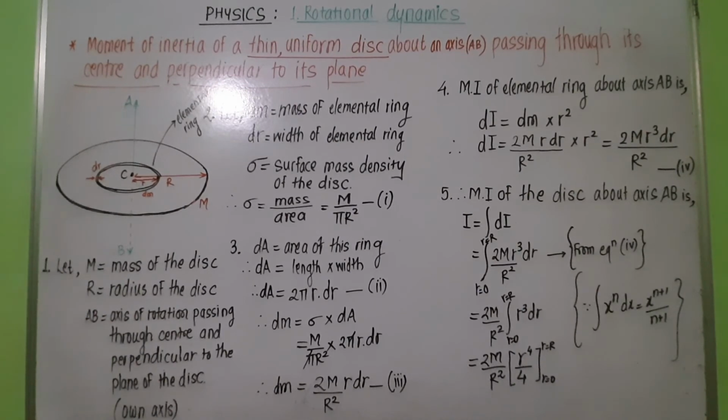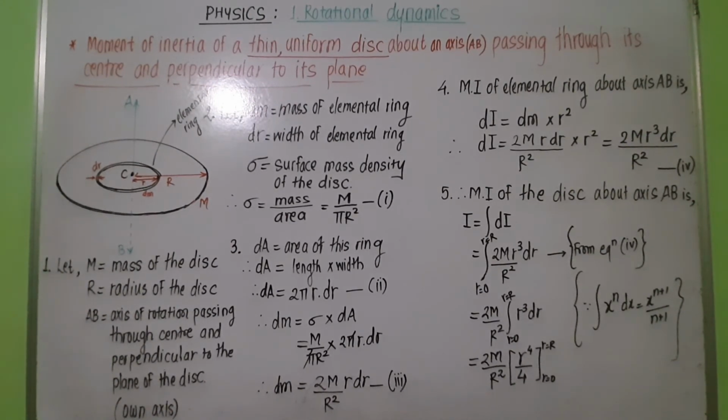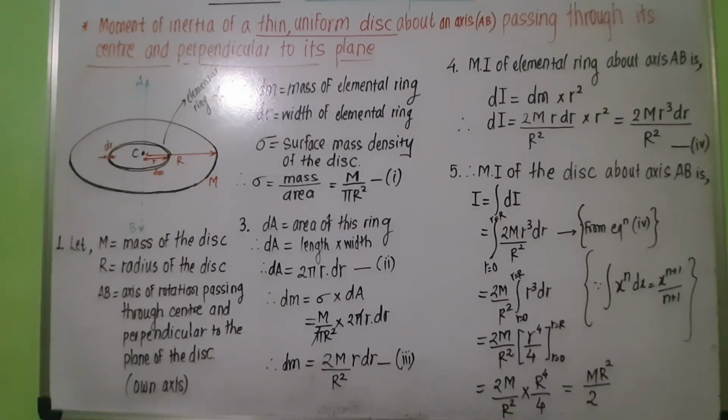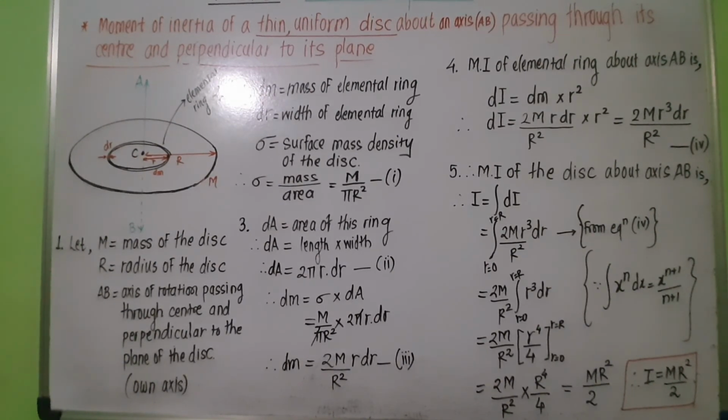integration of r cube dr is r raised to 4 upon 4. So simplifying we get I is equal to m R square upon 2. This is the expression for moment of inertia of a thin uniform disk about an axis passing through its center and perpendicular to its plane.